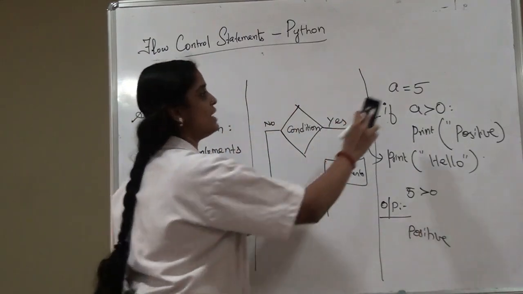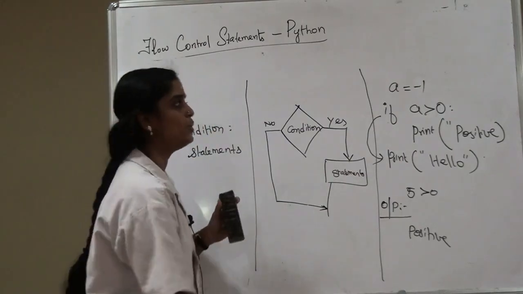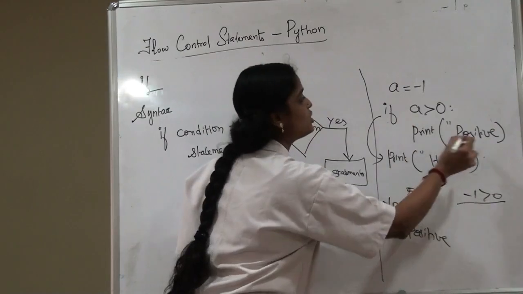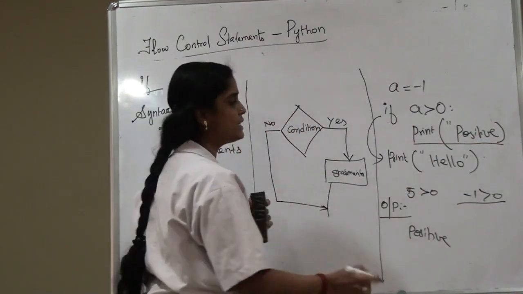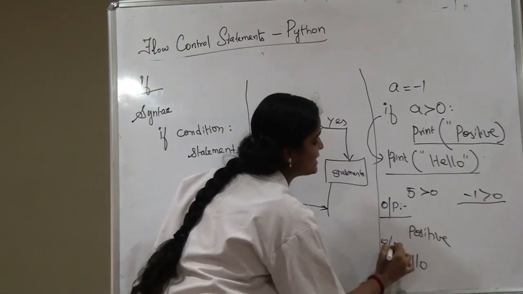Suppose now I change the value to -1. What will be my output? Is -1 greater than 0? My condition is false, so this statement will not get executed. Only hello gets executed. So my output becomes hello in the second case.